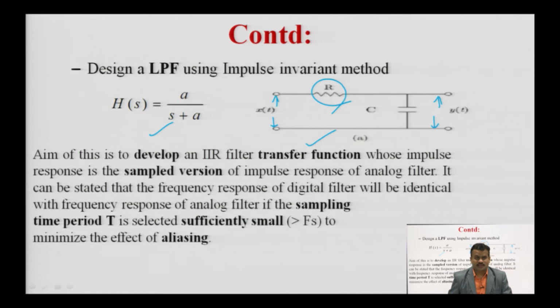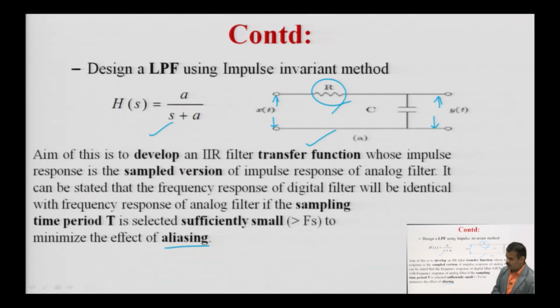It can be stated that the frequency response of the digital filter will be identical to the frequency response of the analog filter if the sampling time period T is selected sufficiently small to minimize the effect of aliasing. Aliasing occurs whenever the sampling constraint is not satisfied, or your sampling frequency is less than twice of FM, then aliasing will be there.